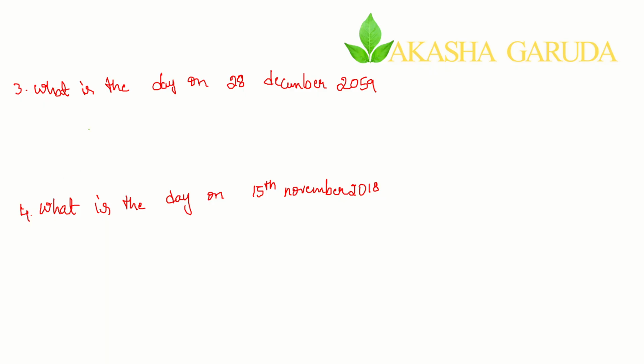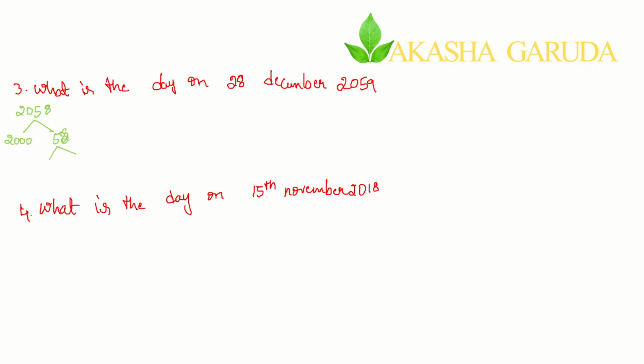So here it is again. What is the day on 28th December 2059? Simple. Just take the year and go 1 year back. 59 it is, so go to 2058. Split this into two parts, lesser and closer to 2058, so 2058 this side and 58 here.